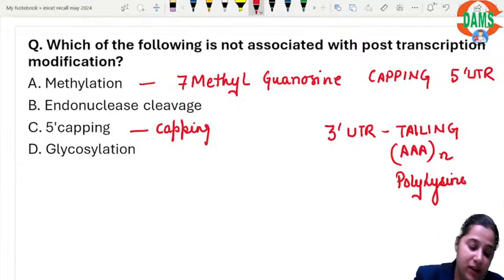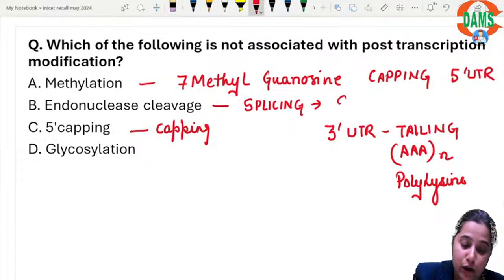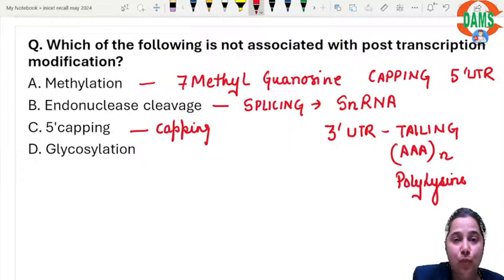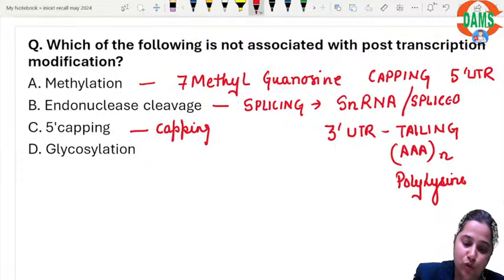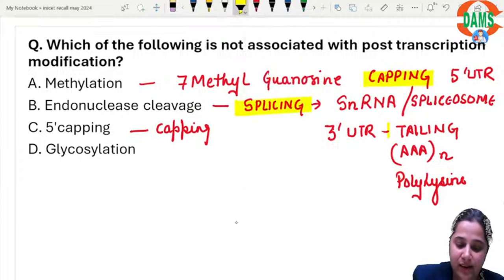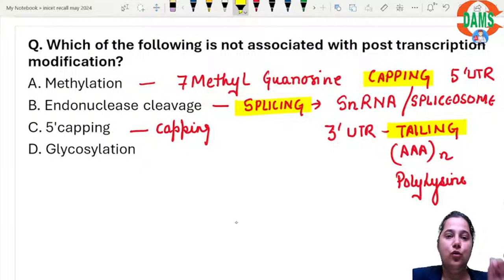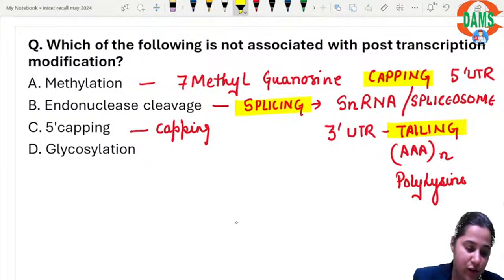Endonuclease cleavage means there is splicing, and splicing occurs by an RNA known as snRNA, small nuclear RNA, also known as spliceosome. Please note, we have capping, splicing and tailing. Those are the three post-transcriptional modifications, hence they are not your answer.